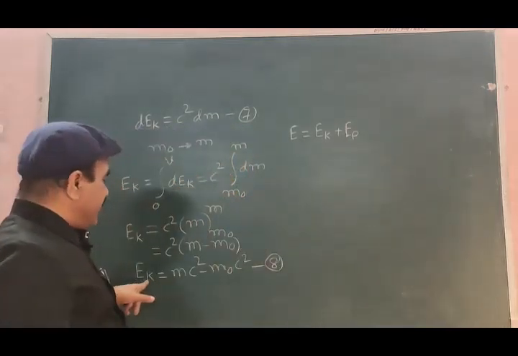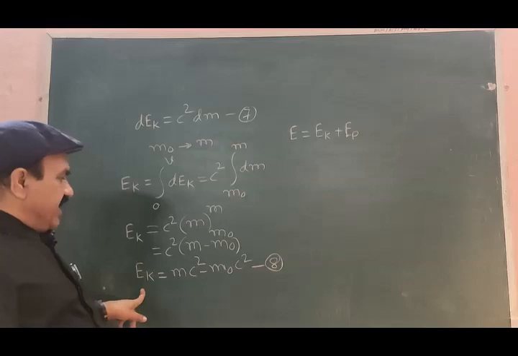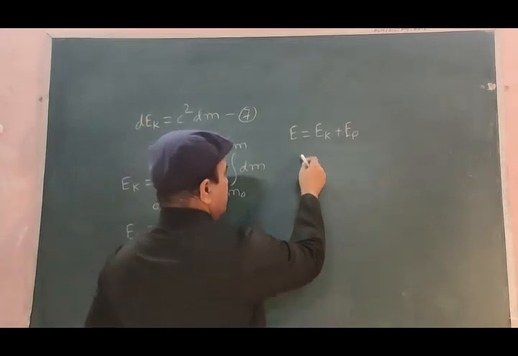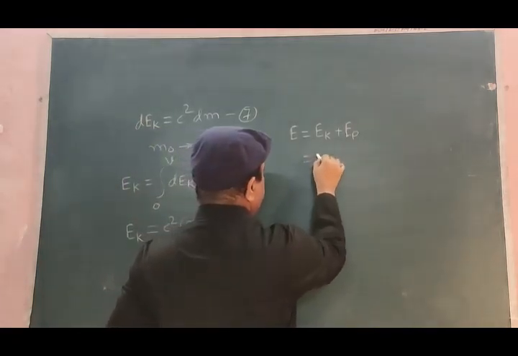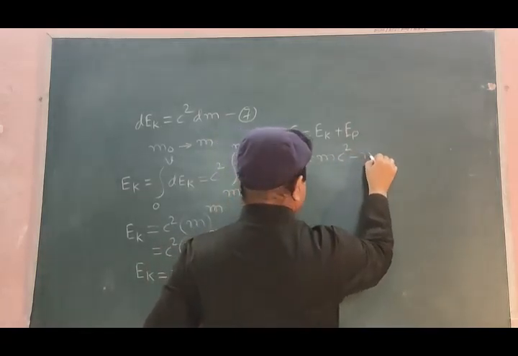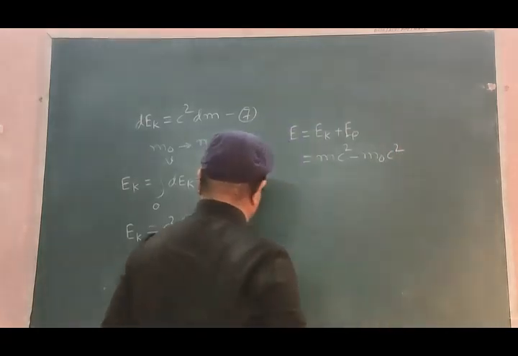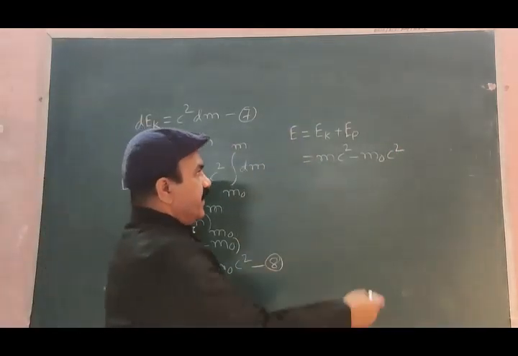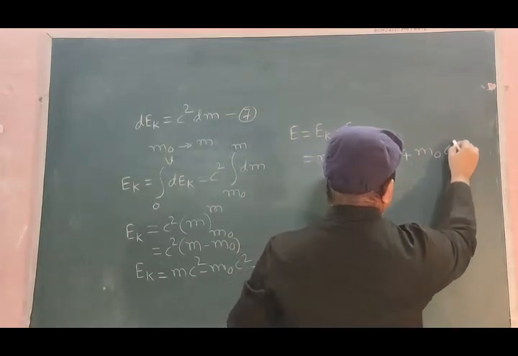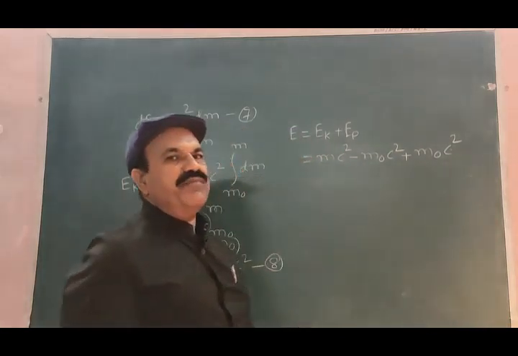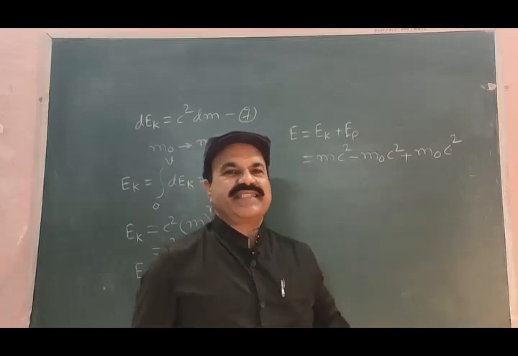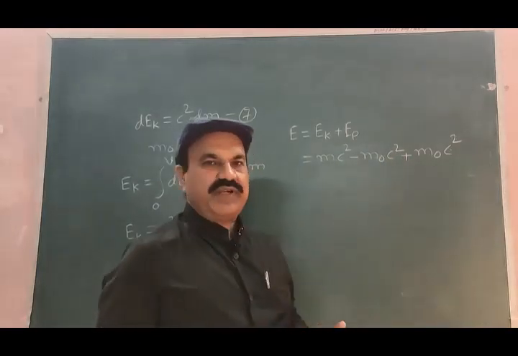What is EK? EK is here given by equation 8. EK is equal to mc square minus m0 c square. So let us put these values here. E is equal to mc square minus m0 c square, this is for EK, plus what is EP? It is a rest mass energy m0 c square, energy of the body due to its rest mass, that is plus m0 c square.